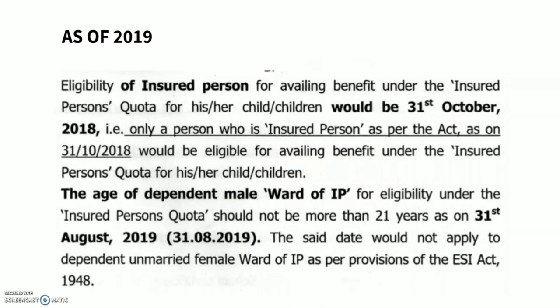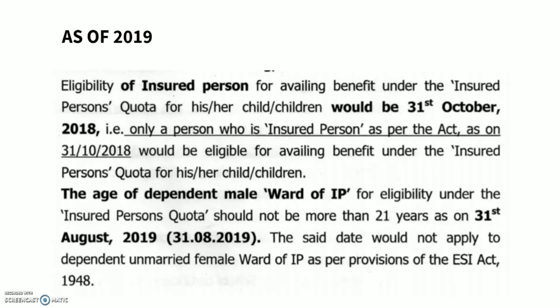So before going further, I want to tell all this information is based on the 2019 admission procedures. As for the present year, ESIC has not yet notified any information. So for 2019, for an insured person to avail the IP quota for his or her child, he should have registered in the ESIC on or before 31st October 2018. So that was the deadline.